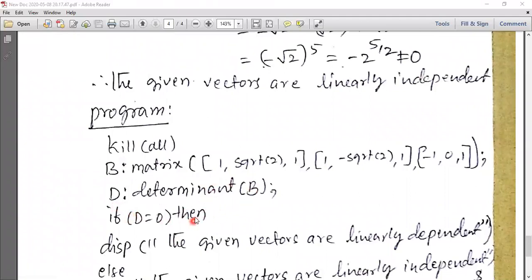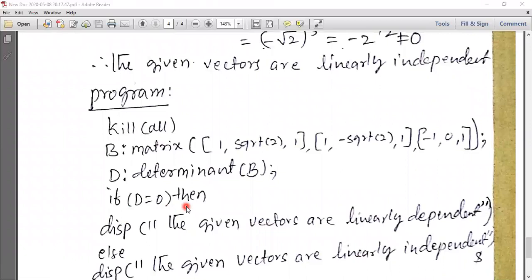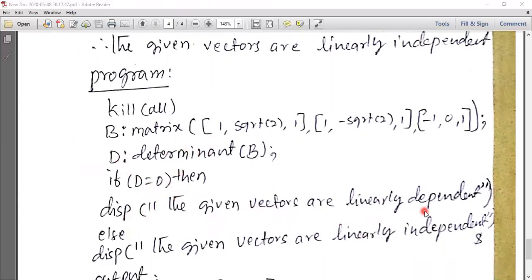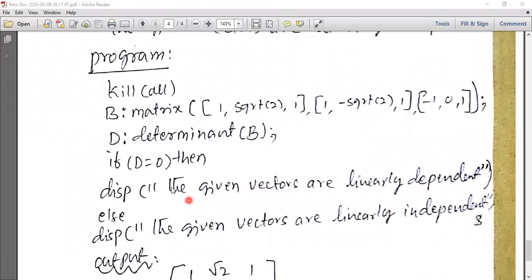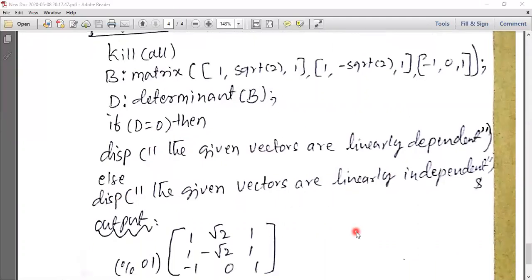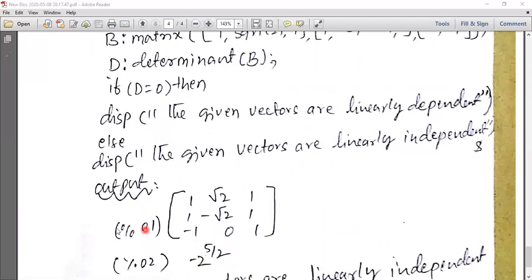Matrix B is already defined here. You consider the determinant of B. If the determinant of B equals 0, that is D equals 0, then display the given vectors are linearly dependent. Otherwise, if it is not equal to 0, then display the given vectors are linearly independent.